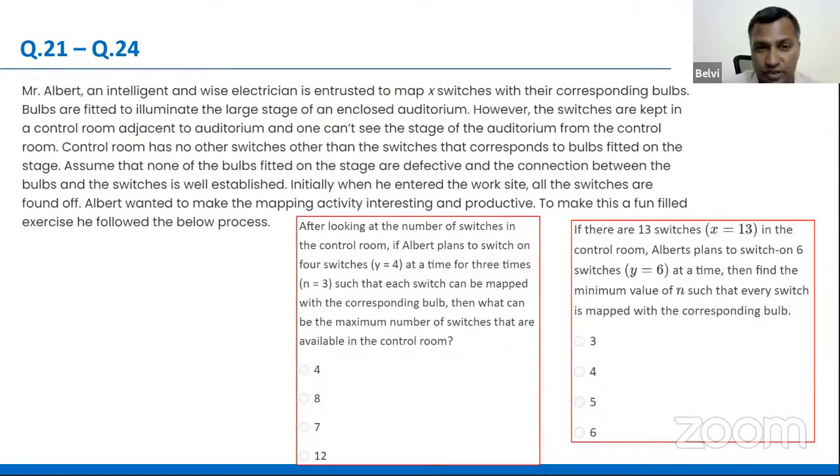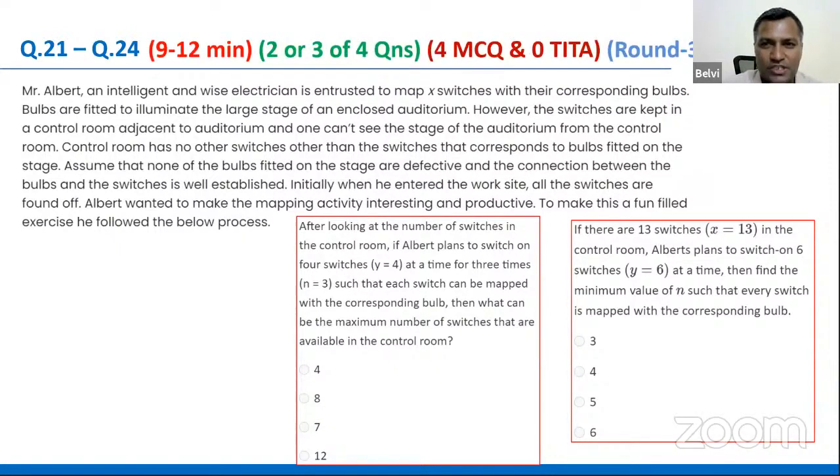It looks nice to read. There are some bulbs, there are some switches. It's very inviting to read, no doubt about it, but not really pleasant to solve, right? So what is pleasant to read is not necessarily pleasant to solve. These are two different issues. Okay, so that's fairly about the understanding of these sets.